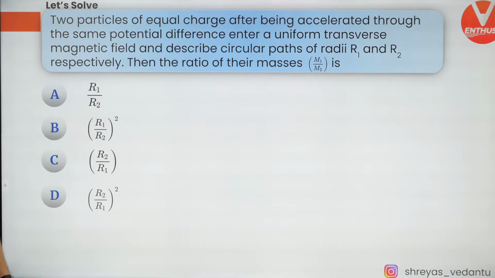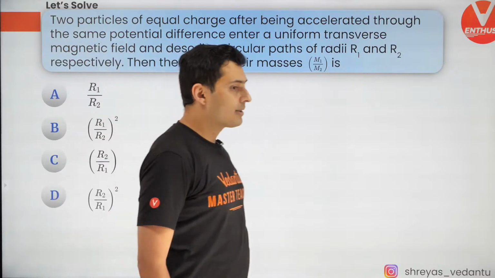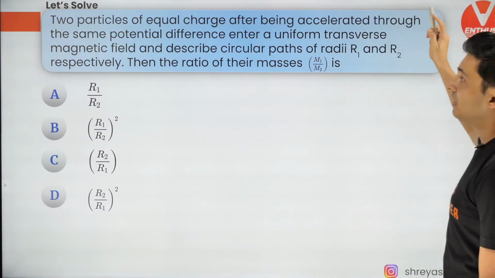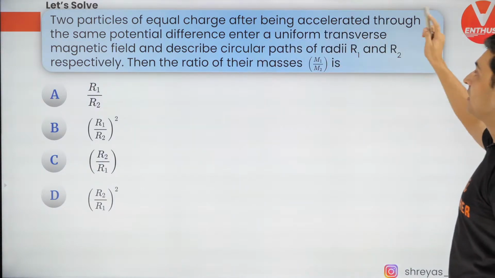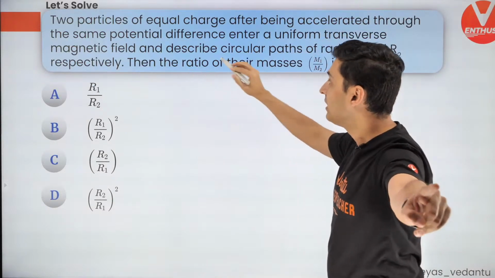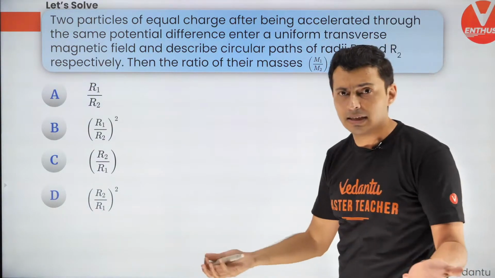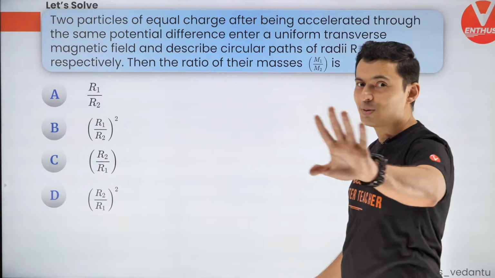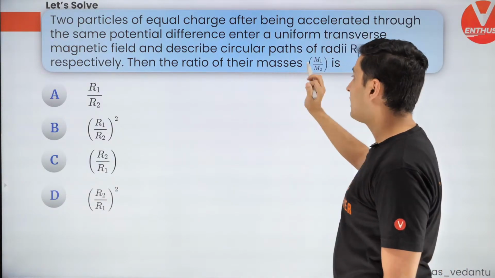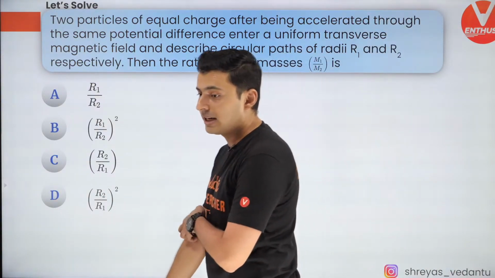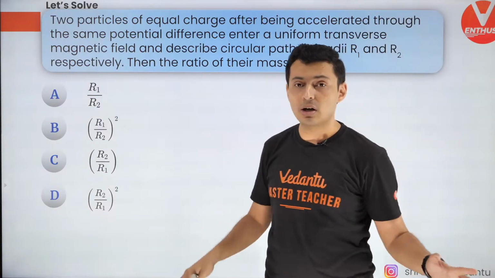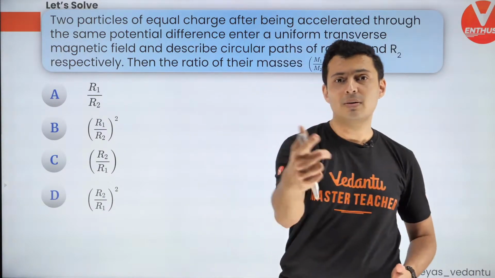That's how questions are. Okay, next question coming up on your screens is this one. Two particles of equal charge being accelerated through same potential difference enter a uniform transverse, meaning perpendicular, field, and they go in circular paths. Standard. If you remember the formulas, this question is going to be easy. So if the radii are R1 and R2, what is the ratio of the masses? Let's see how many of the minions are going to get it. Come on, use your rough book, use your rough paper, keep your pens out. Keep solving, you have to get the answer and post it very soon.